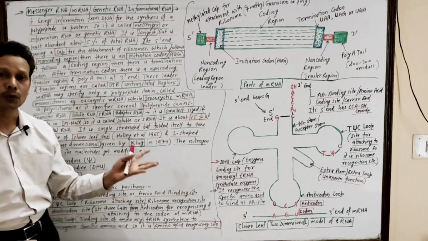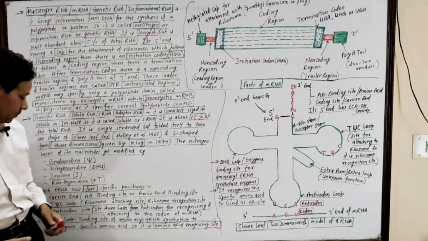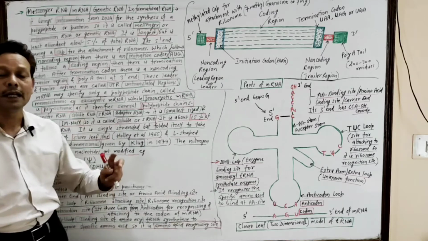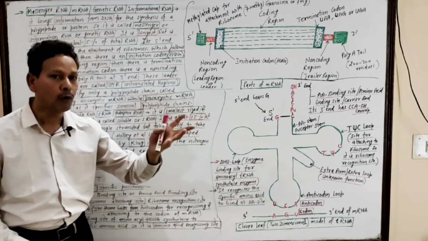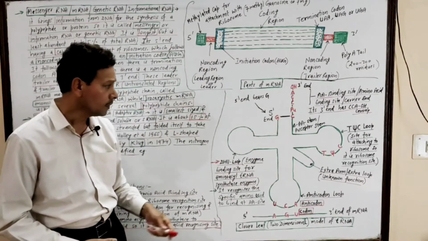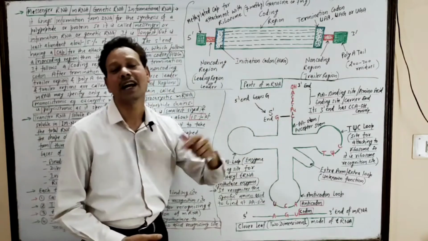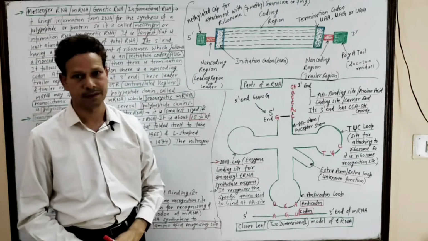dihydrouridine, DHU, inosine, that is represented as I, and ribothymidine, that is T, small rT or ribothymidine. This tRNA molecule has 4 specific sites.